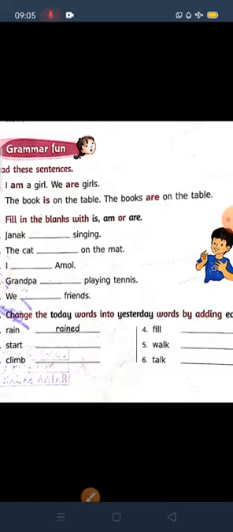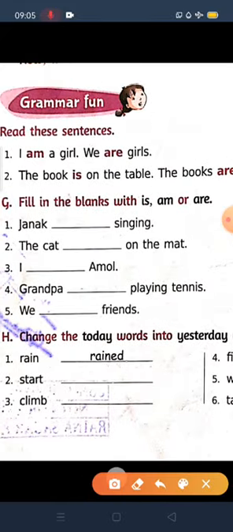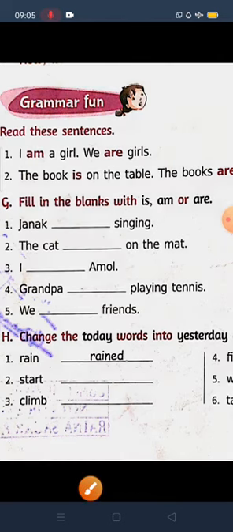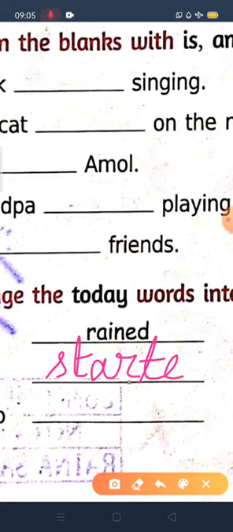Okay, like that. Start, start, start. So you can add ed there. Start, ed, started.